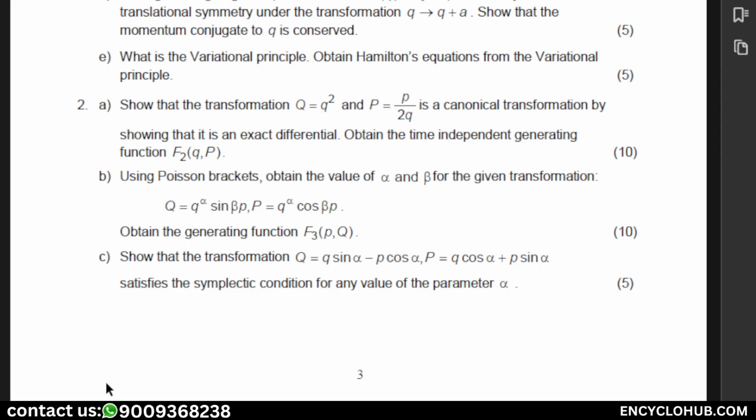So this is question number 2B, which is: using Poisson brackets, obtain the value of alpha and beta for the given transformation, Q equals Q^alpha sin beta p, P equals Q^alpha cos beta p. Obtain the generating function F3(p,Q). So this is the answer, which we prepared according to the marks and word limits.